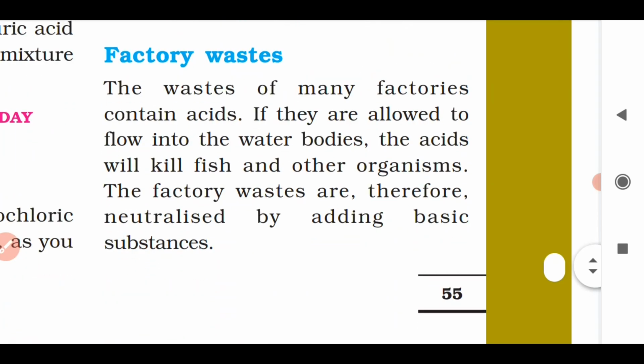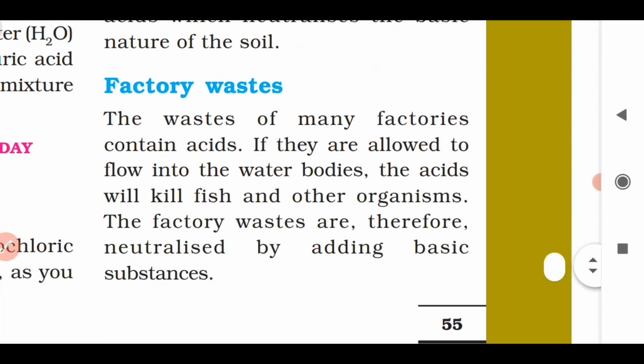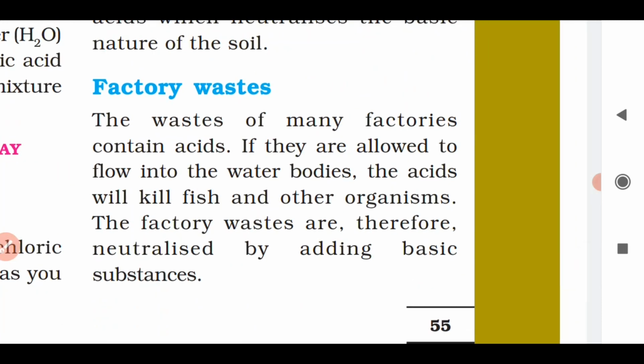Okay. Next is factory wastes. Let's see this. The waste substances discharged by many factories contain acids. So if these untreated factory wastes are discharged into water bodies like lakes, ponds or rivers, then the acids present in the factory wastes will kill the fish and other aquatic organisms which live in the water bodies. So the acidic factory wastes should be treated with basic substances to neutralize them before discharging into the water bodies.